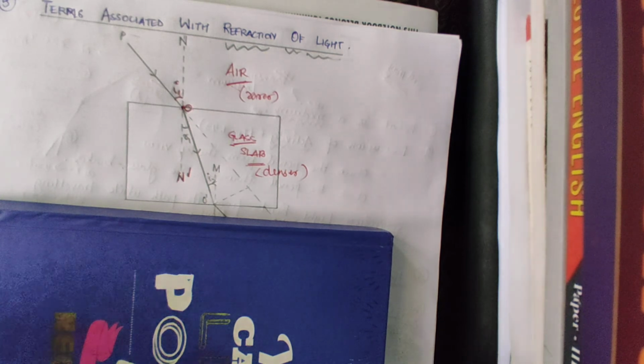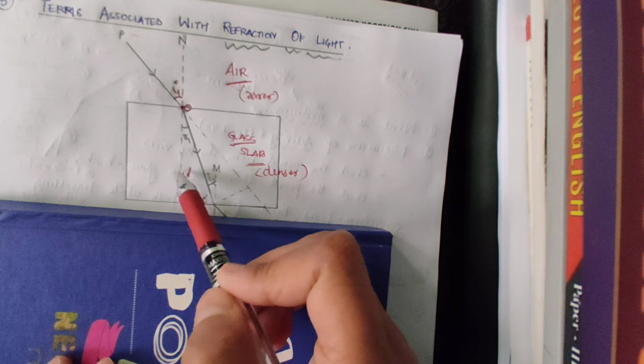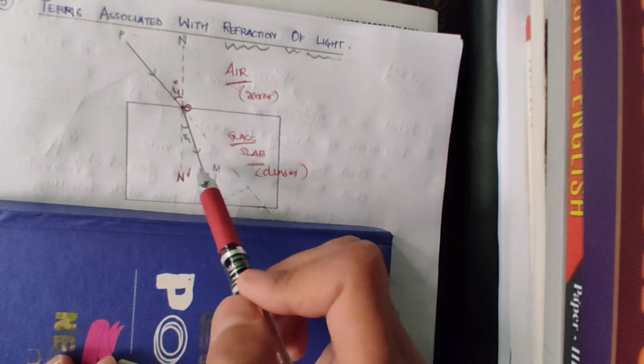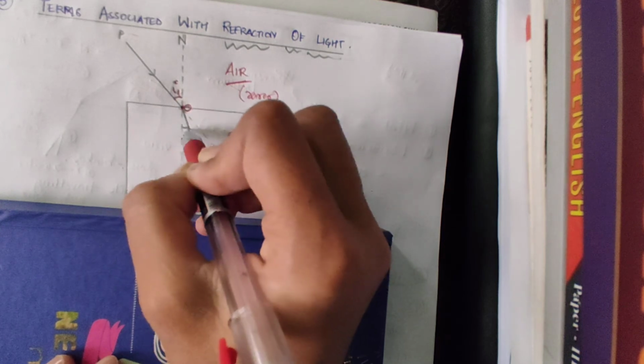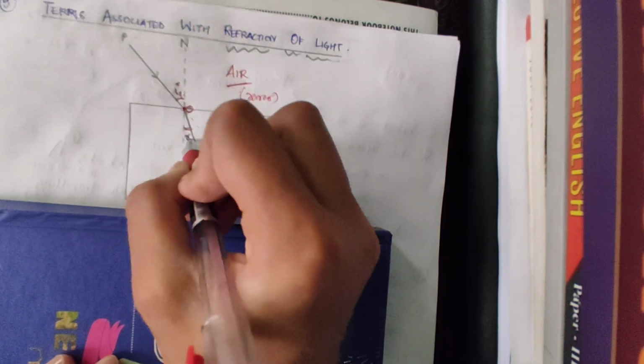Then angle of reflection. This is just the same as the angle of incidence. The angle that the reflected ray makes with the normal is called the angle of reflection. See, this is the reflected ray, and this is the normal. So this is the angle of reflection.